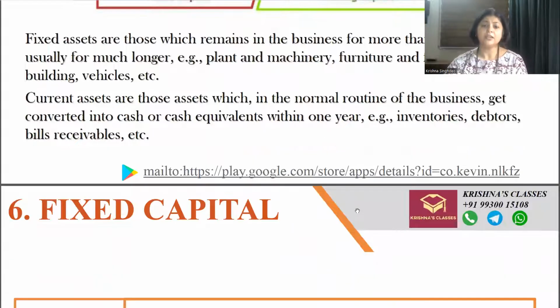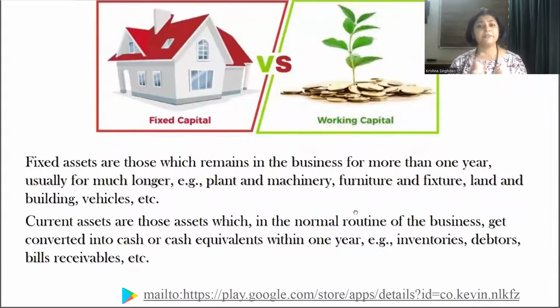So actually, understand over here, working capital is the difference between current assets and current liabilities, or I can say the excess of current assets over current liabilities. Now, what are current liabilities? We will study them later also, but let me give you a gist of it here. Current liabilities are those liabilities which are to be settled within a period of 12 months, like your trade payables, your short-term loans and provisions, etc. So the excess of current assets over current liabilities is called working capital.